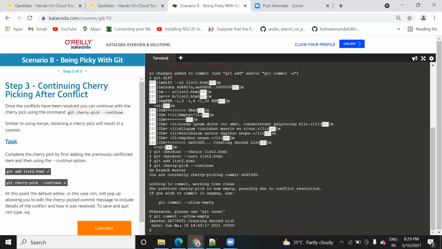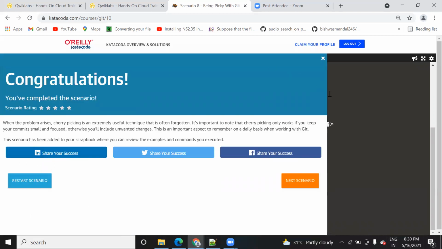So here you can see that the commit is done. The commit was done on Sunday, May, at this particular time. Why is there a difference between this time and this time? Because we both are in different zones. Might be this server is in a different time zone, and I'm in a different time zone. I've already done this step. Press the continue button. Once you press the continue button, you get the next scenario. It means that you have successfully completed the step.